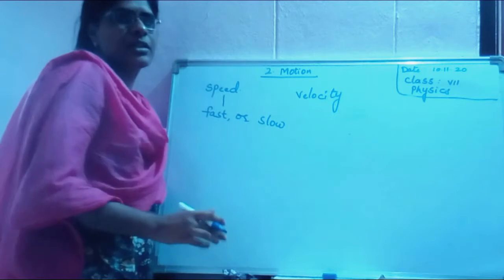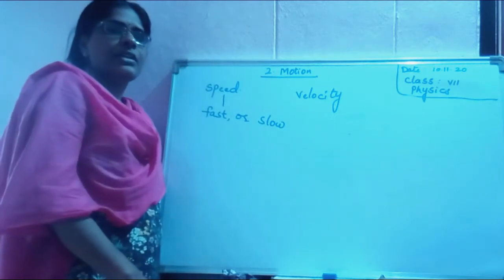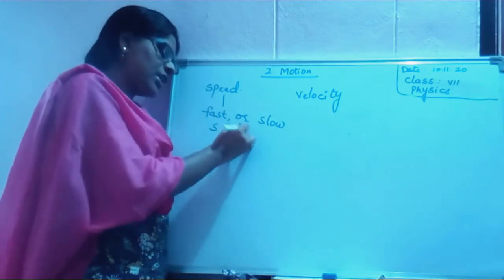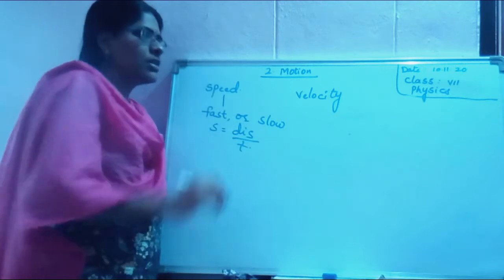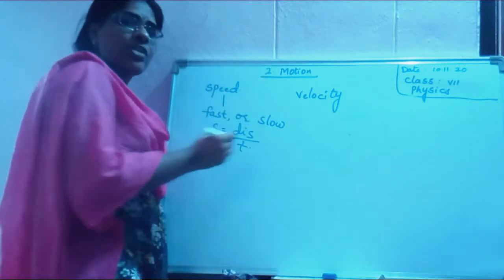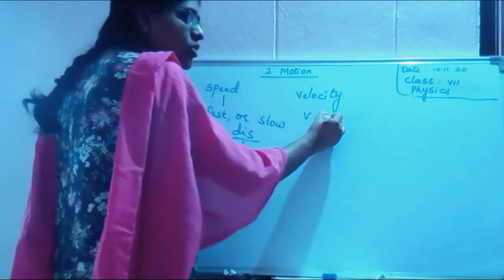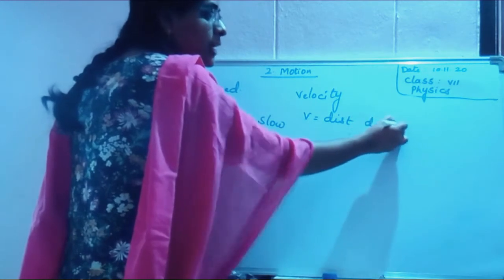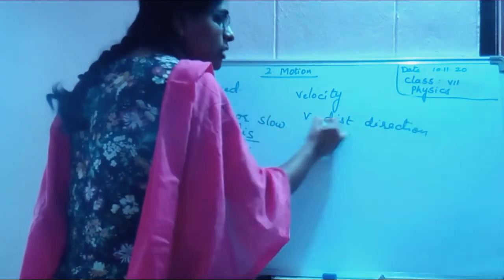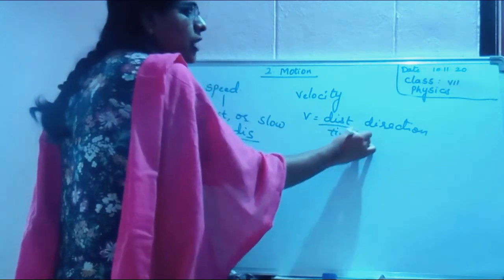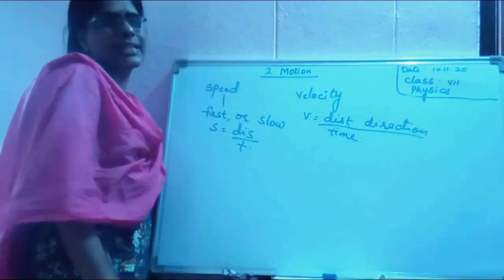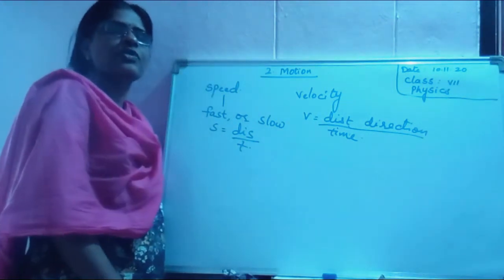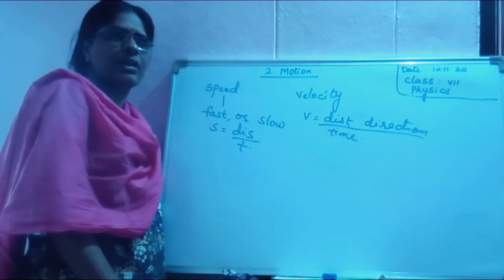Next, velocity we have discussed. Velocity means what we have said. Speed we have defined as distance travelled by time. Now what is the difference between speed and velocity? Velocity is also distance travelled, but in a particular direction, by time. We call it velocity. Yes or no? We have taken examples of two cars X and Y.